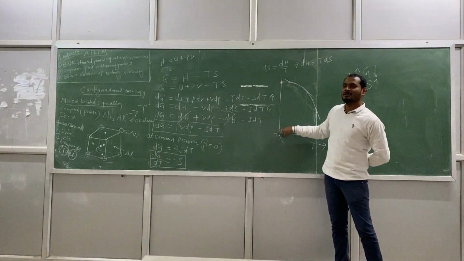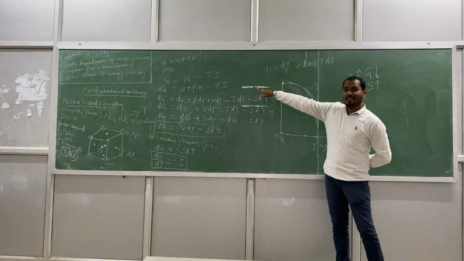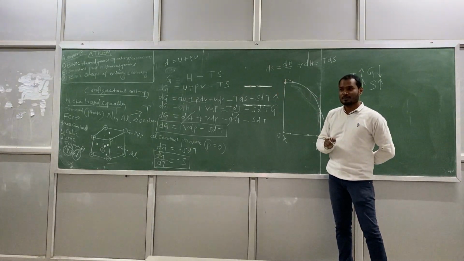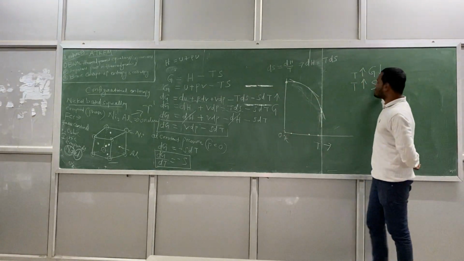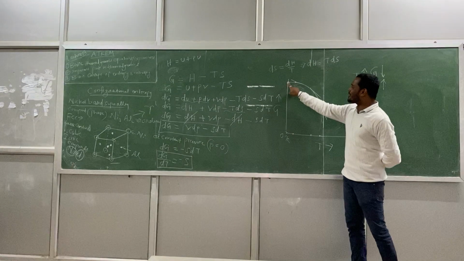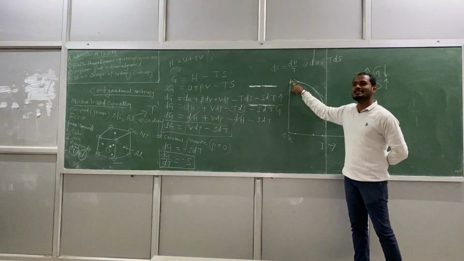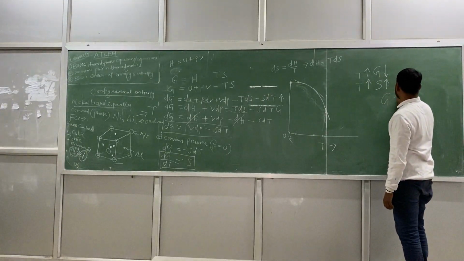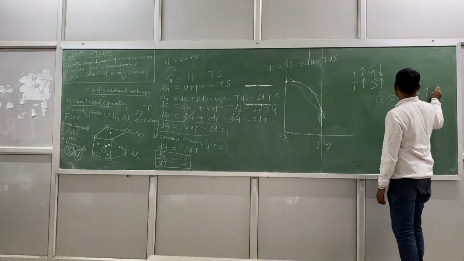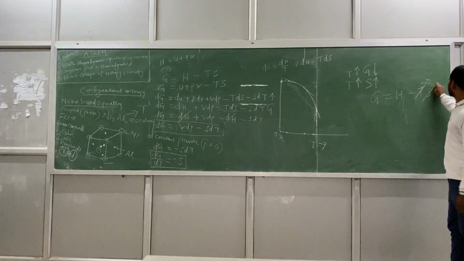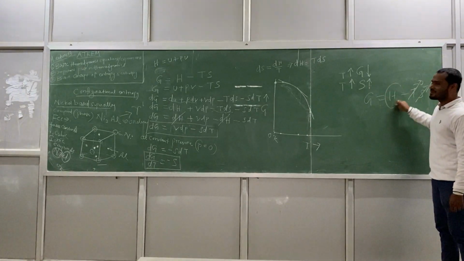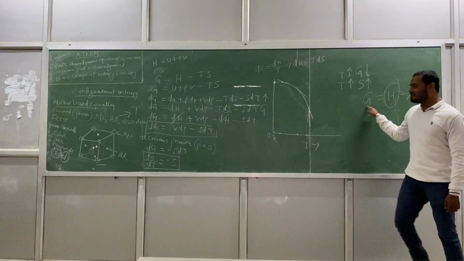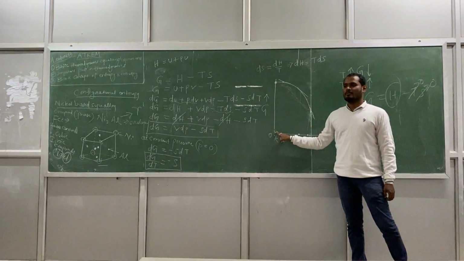But G also depends upon H. G is equal to H minus TS. G depends upon enthalpy and entropy both. But at 0, S is 0. But you have some value of G still, so that is nothing but H. G is equal to H minus TS. This is 0, this is 0, so what is that? H. So G is equal to H. The condition is when temperature is 0.